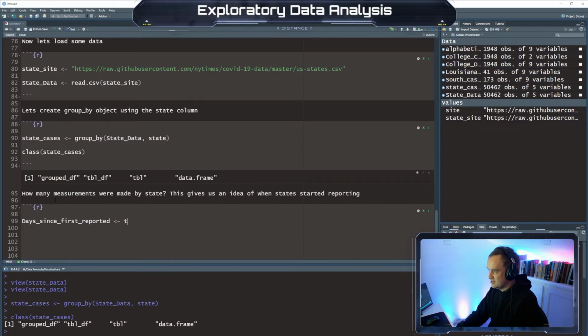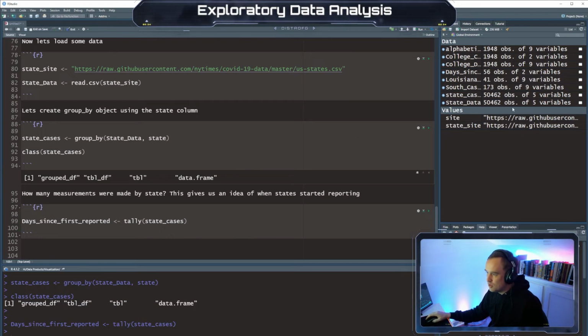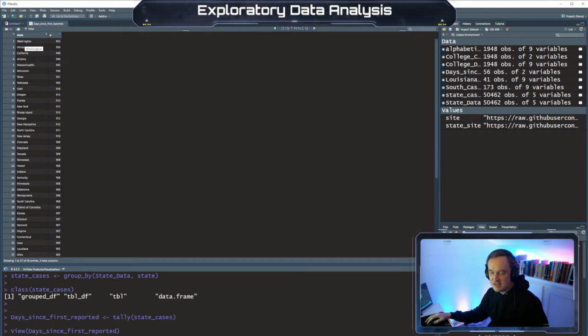And we'll say tally state cases. All right, so tally means to count, right? To take a tally. And so from this, we'll be able to look at the states, let's organize this. So the first, this is accurate. The West Coast was the first hit.